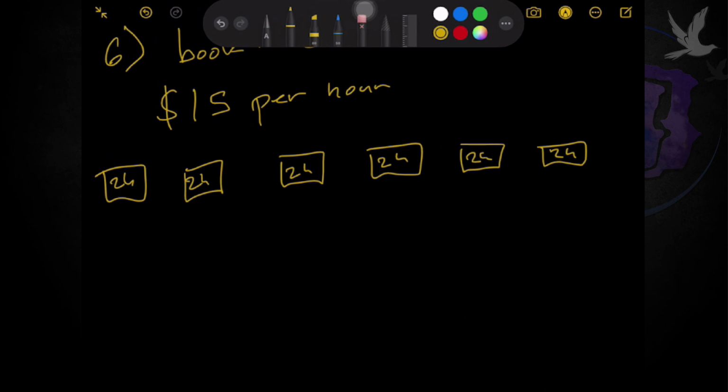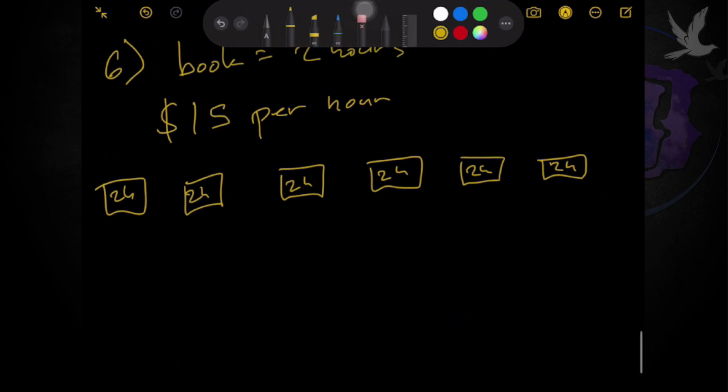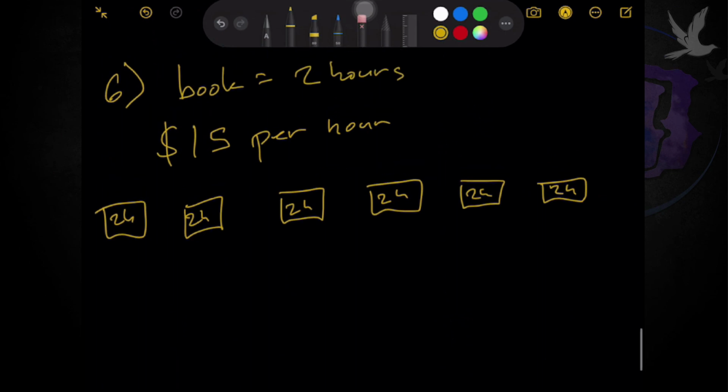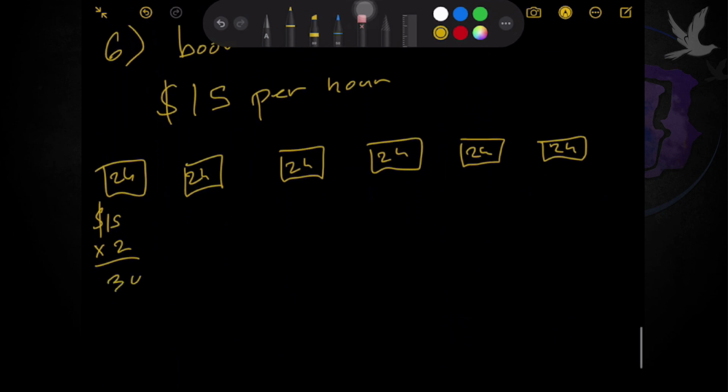Then B, find the total amount of money he will be paid for proofreading 6 books. Again, kada isang oras, ibig sabihin, for each book, since it takes him 2 hours to read each book. So, ibig sabihin dito, since he gets paid $15 per hour, so all you need to do is just to multiply it by the number of hours, which is 2. So, ibig sabihin, kada isang book, he earns $30. Okay. So, what more for 1, 2, 3, 4, 5, 6, total of 6 books. So, that's for letter B.